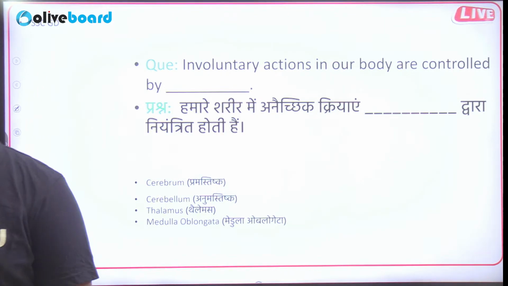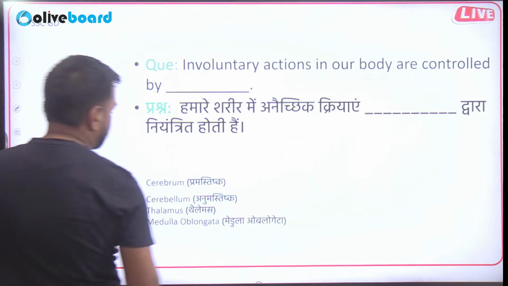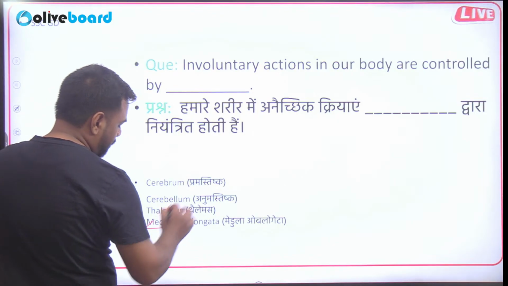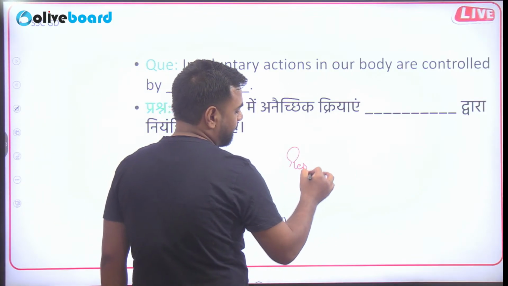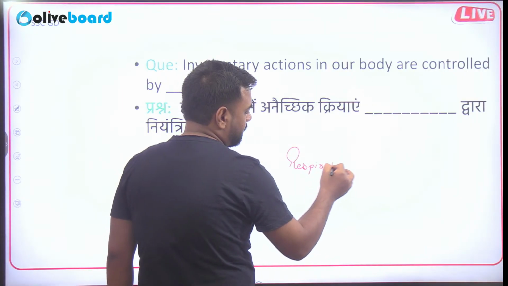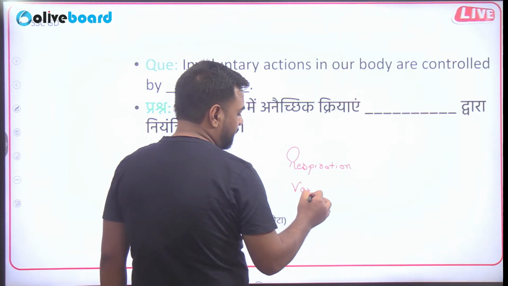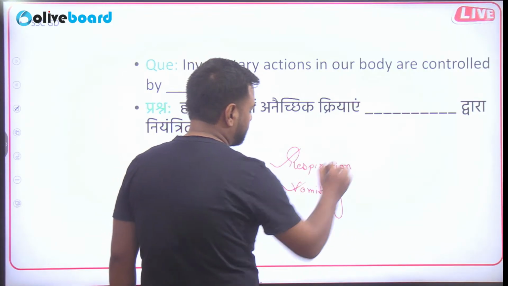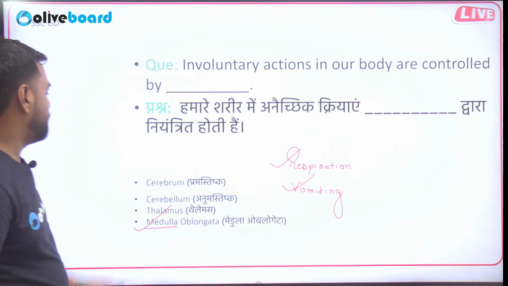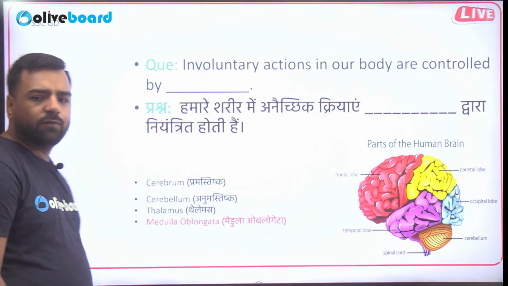So next question is, involuntary actions in our body are controlled by dash. So involuntary actions in our body are controlled by what? What do you think? Is it cerebrum? No sir, we have just discussed, that's the medulla section. So all the involuntary actions like respiration, and apart from that you can link it with vomiting, coughing, all those things are dealt with by the medulla oblongata, right?